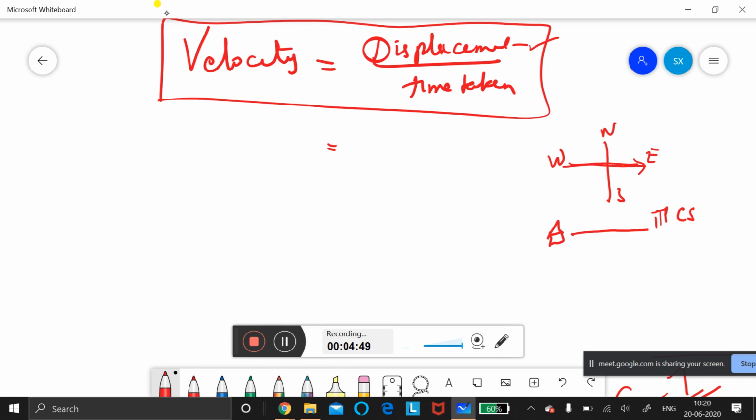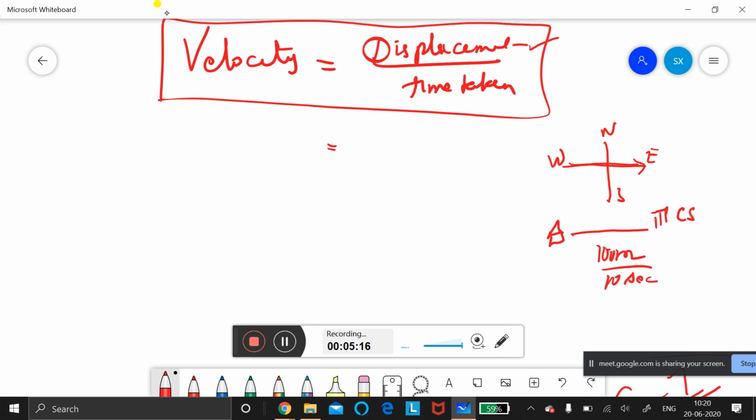Suppose he is going 10 meters in 10 seconds. So what is the speed? 1 meter per second. Okay, 100 meters in 10 seconds. So what is the speed?